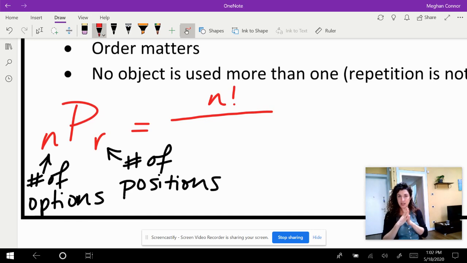Factorial is the exclamation mark that you see after numbers. I think some of you have asked me about it in the past. I think I remember one of you asking me about it after you took your standardized testing. And it just means that you're multiplying in sequential decreasing order. So 27 factorial would be 27 times 26 times 25 times 24 times all the way down to 1.